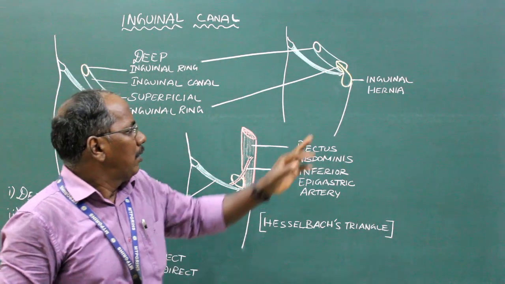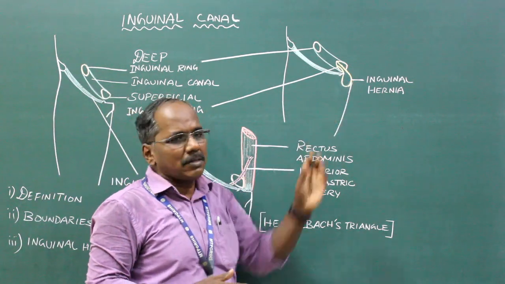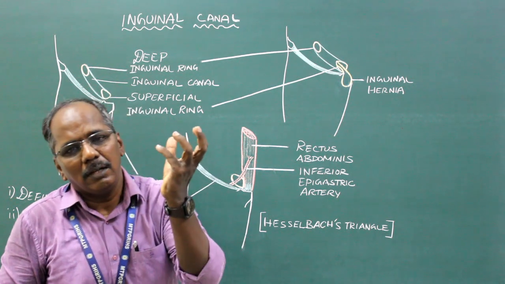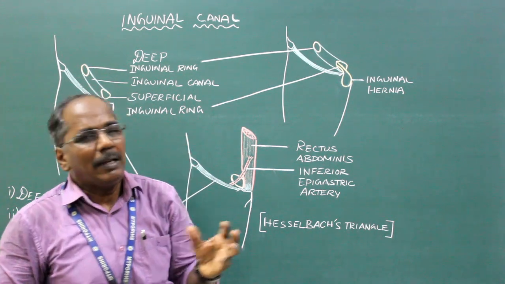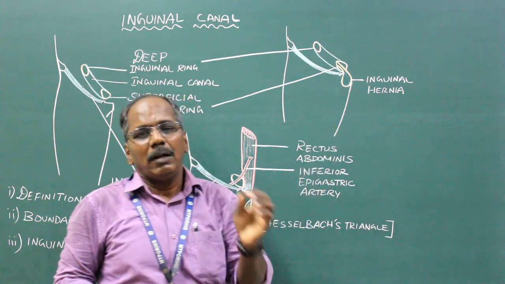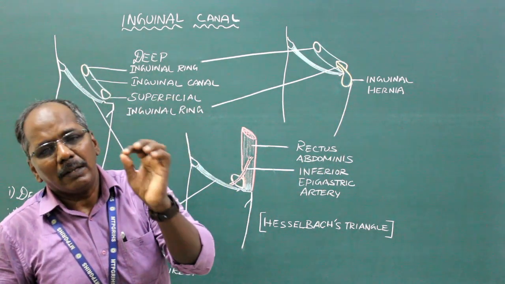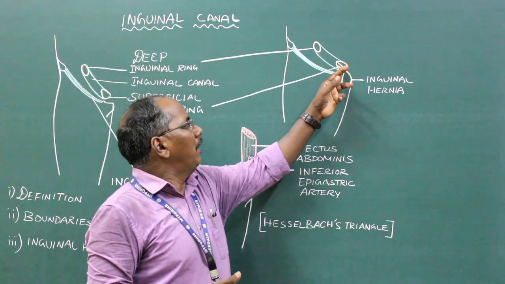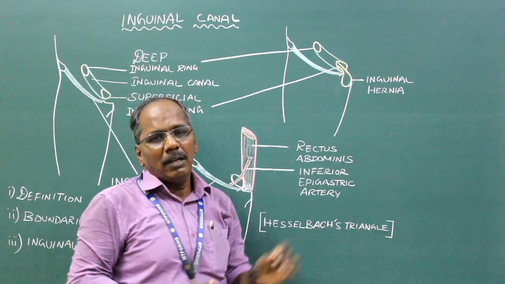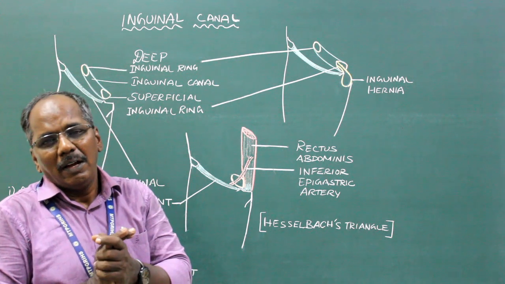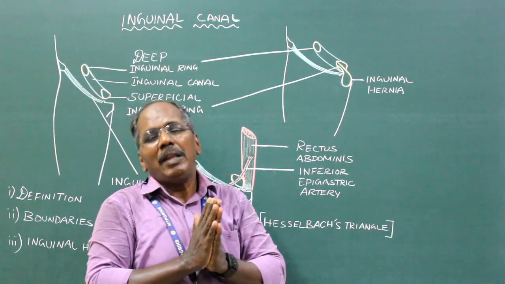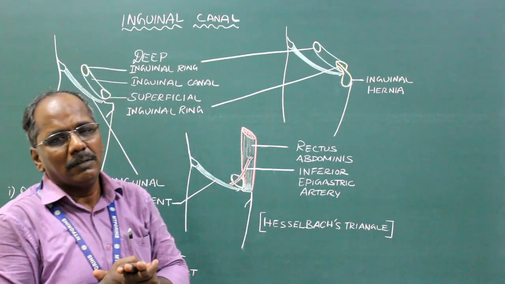Okay. The shape of the hernial sac is globular in the direct inguinal hernia, and it is pear shaped in indirect inguinal hernia. The neck of the hernial sac is wider in the direct inguinal hernia, and it is narrow in indirect inguinal hernia.